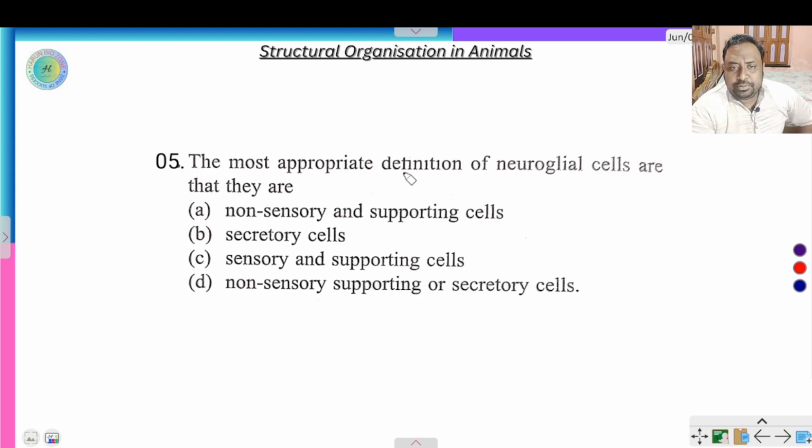The most appropriate definition of neuroglial cells is that they are non-sensory and supporting cells. The options: secretory cells; sensory and supporting cells; non-sensory, supporting and secretory cells. So what is a neuroglial cell? Different types of neuroglial cells are present. Number 1, astrocyte.